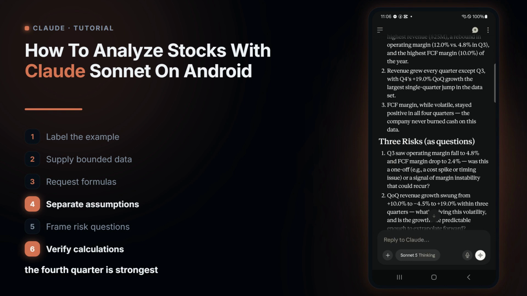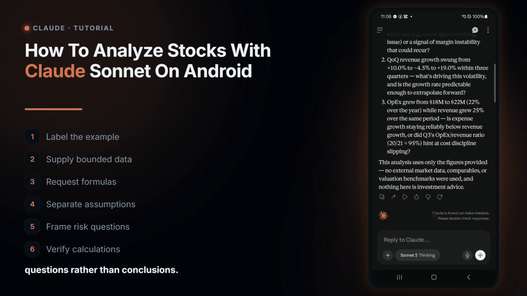The first strength says the 4th quarter is strongest across all 3 metrics: $25 million of revenue, a 12% operating margin rebound, and a 10% free cash flow margin. Now review the risks as questions rather than conclusions.